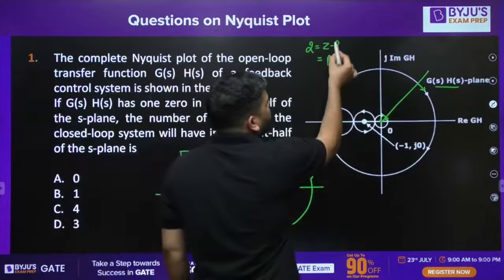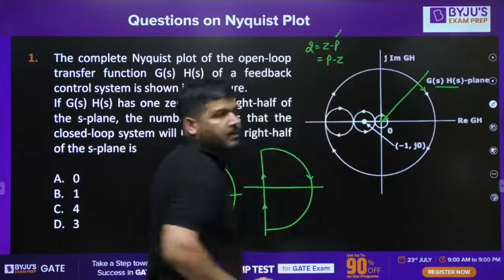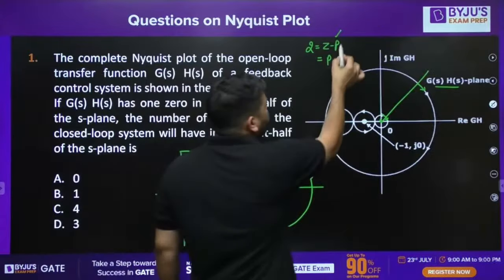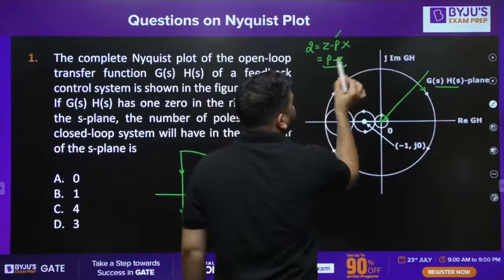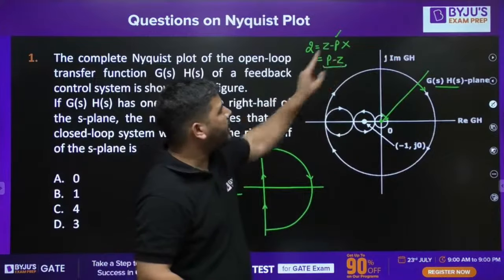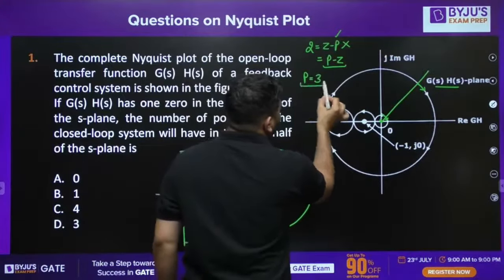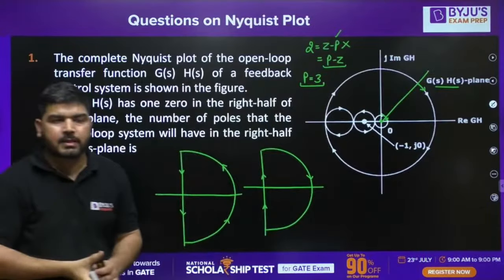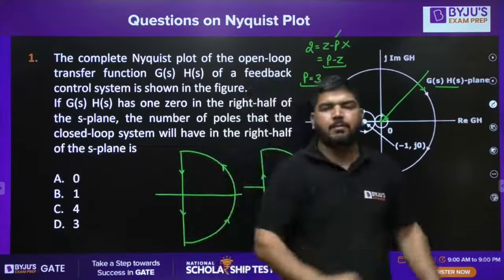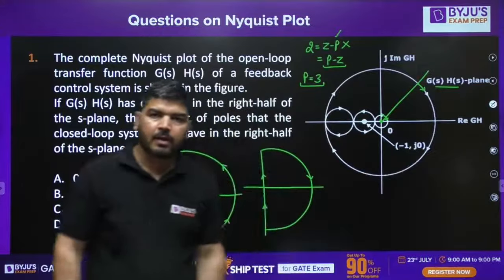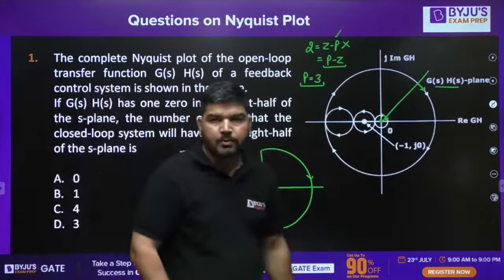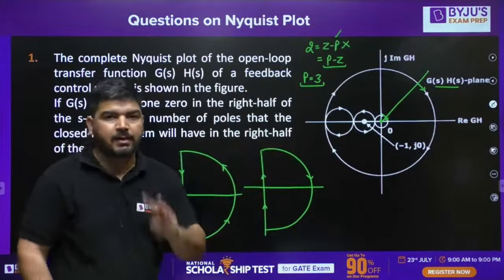If I put Z equal to 1, from here you will get P as minus 1. So obviously P cannot be negative. So I am not going to use this formula. I am going to use this formula. So if I put Z equal to 1 here, then P will be equal to 3. It means the number of poles of G(s)H(s) in the right half of the S-plane are 3.